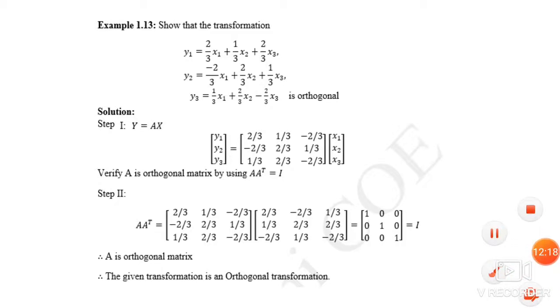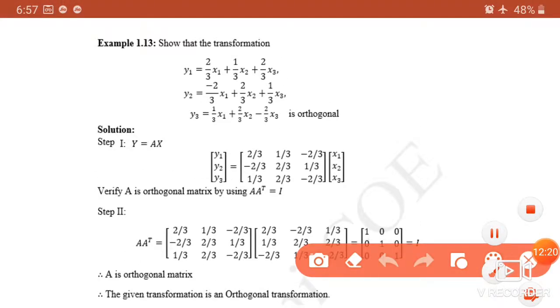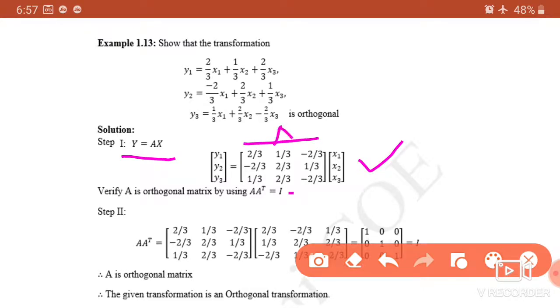Now substituting the given transformation, y is equal to Ax is given. So y1, y2, y3 we have written in matrix form. Then we obtained this matrix. This matrix will be our A matrix. So consider that A matrix and verify the orthogonal property, that is A into A transpose is equal to I. So we find out the transpose of that matrix, meaning changing rows into columns or columns into rows, and multiply both the matrices A and A transpose.